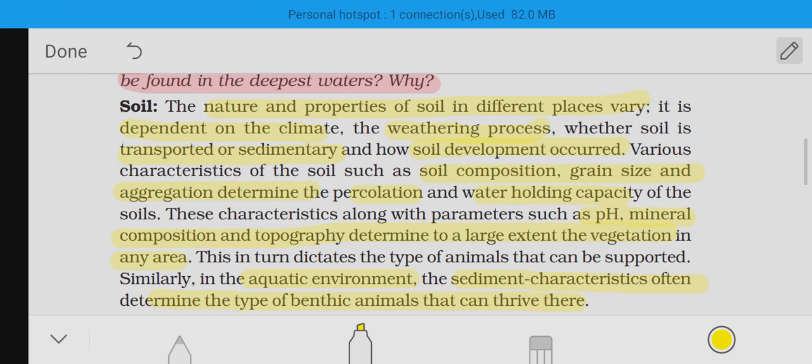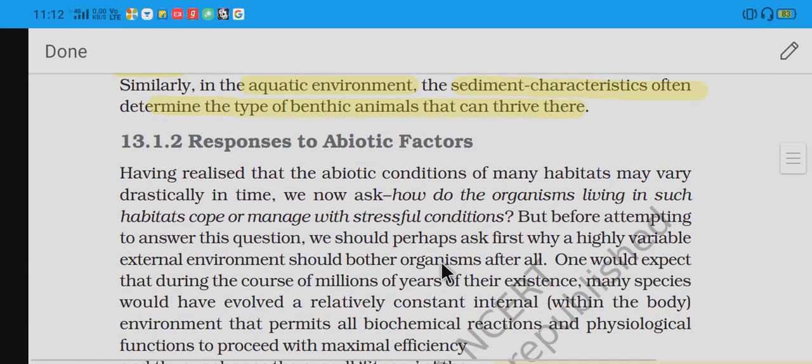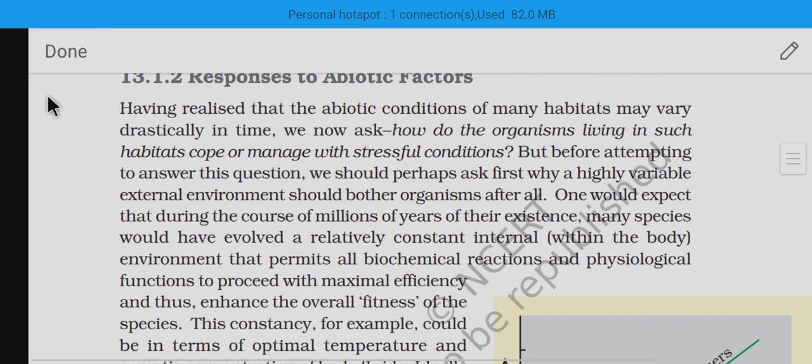So we have completed the abiotic factors. Next we will see about the responses of abiotic factors in the next video.